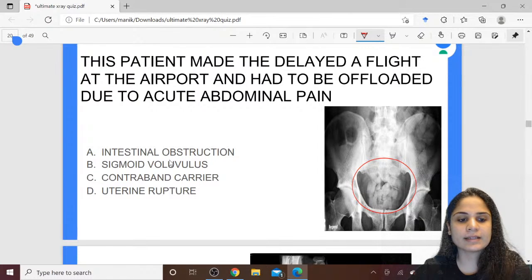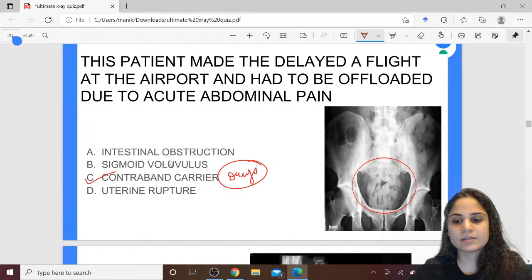So contraband carrier means nothing but drug carrier. Someone who's carrying drugs. Now, where all can you hide the drugs? As you can see in the picture over here, the drugs are hidden in the rectum.